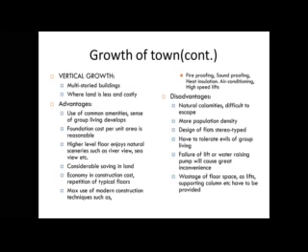The second is vertical growth. In vertical growth, the buildings of the town are designed and developed as multi-story buildings, for example flats or high-rise buildings. It is possible where land is less and costly, right. This type of growth has its own advantages and disadvantages. The first advantage is considerable saving in land, use of common amenities, sense of group living develops, foundation cost per unit area is reasonable, right?